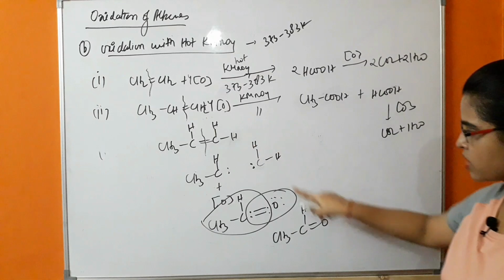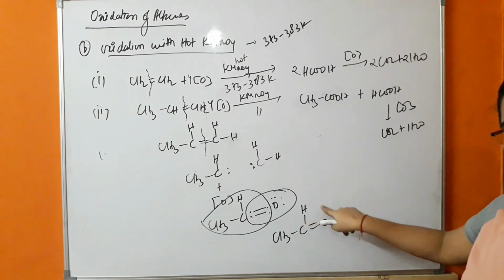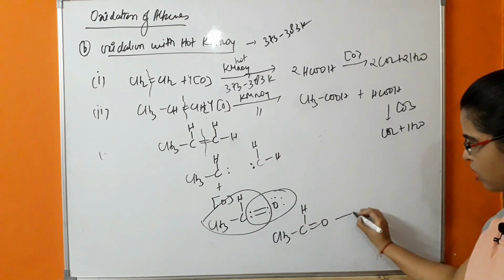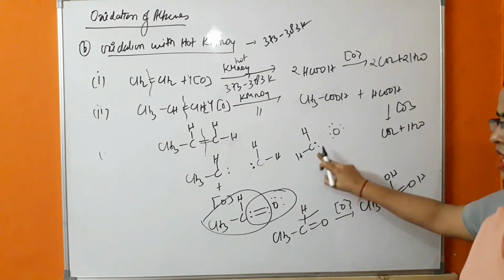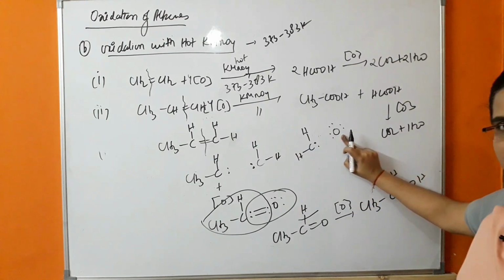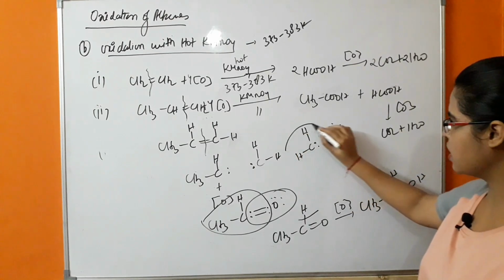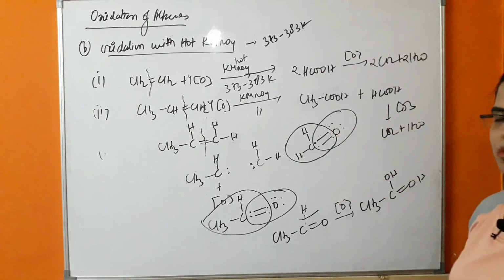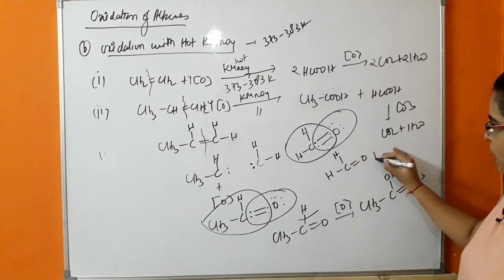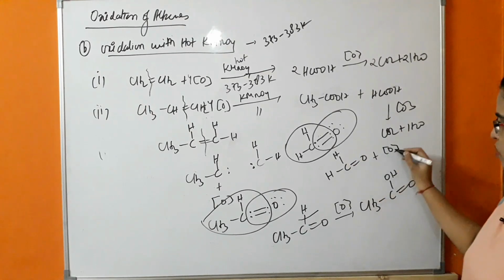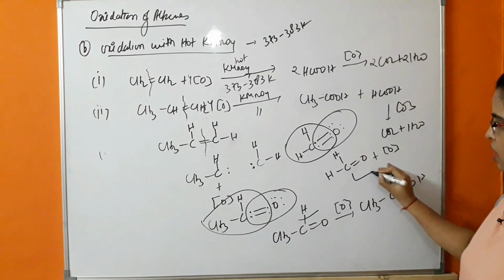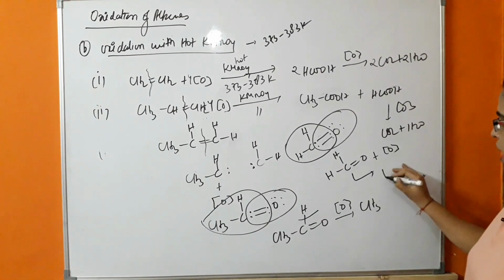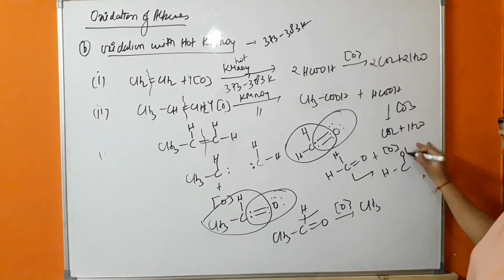The second oxygen will oxidize this CH bond, and it will also react with the oxygen to complete its octet. So what will be happening? There will be sharing of electrons, due to which a double bond will be formed. One of the hydrogens will again oxidize in the presence of nascent oxygen, so there will be formation of HCOH